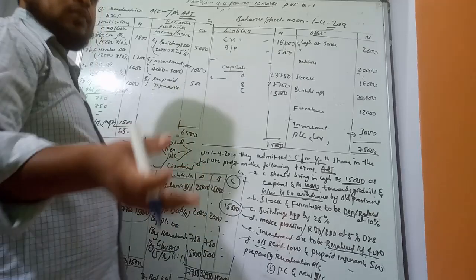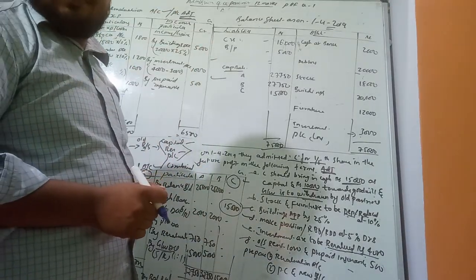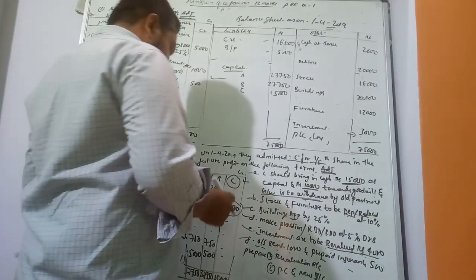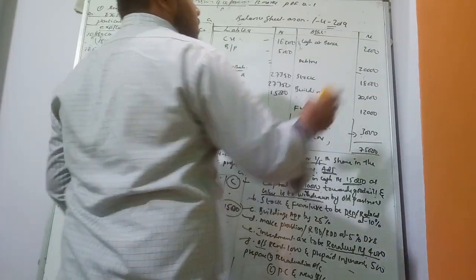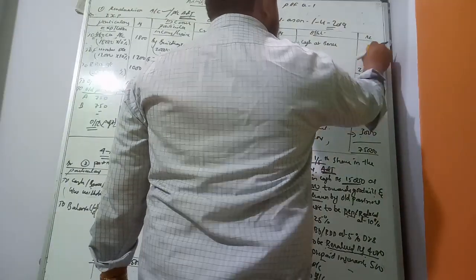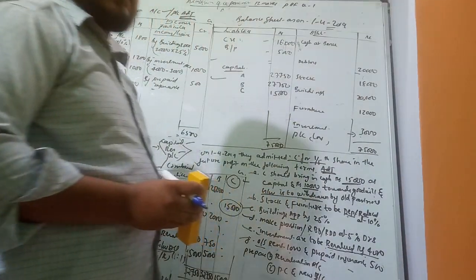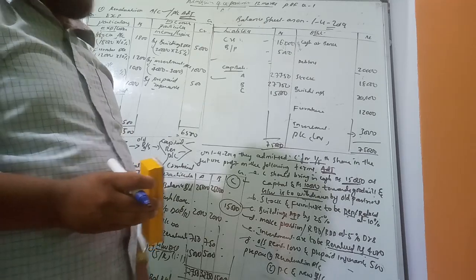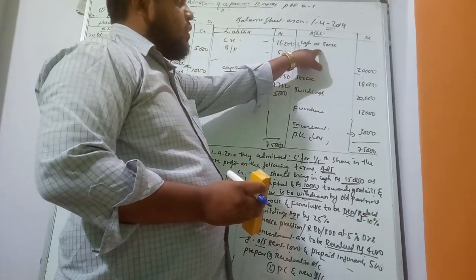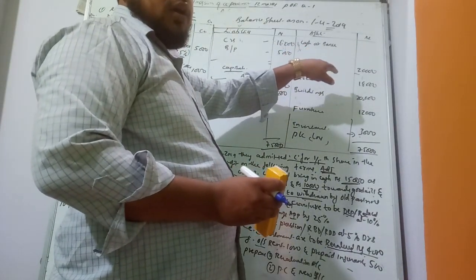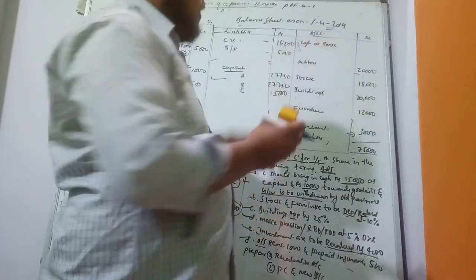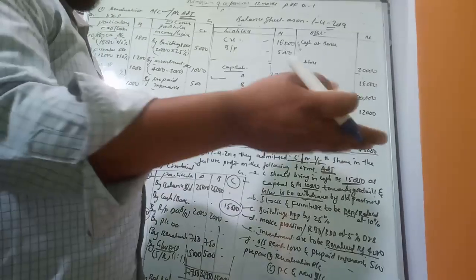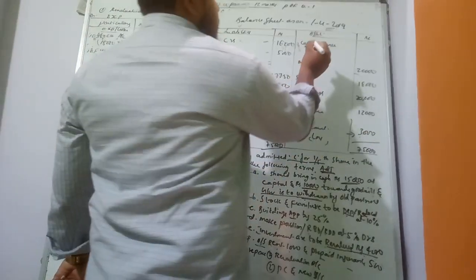First you revise the old balance sheet, along with the adjustment. Now cash at bank. Always, in admission of a partner, cash at bank or cash in hand we have to write in the inner column. If you are not showing this adjustment in the balance sheet, for example cash at bank: the question says cash at bank 2,000.